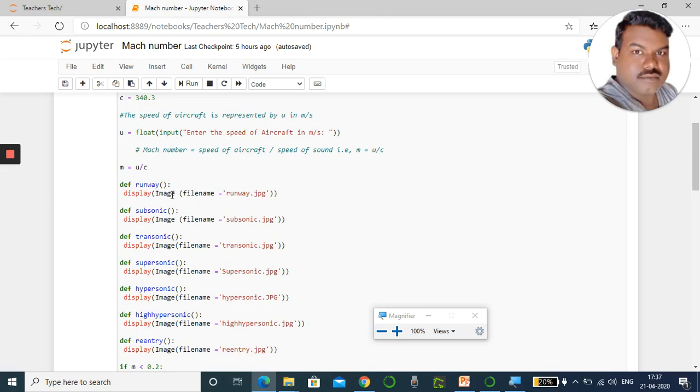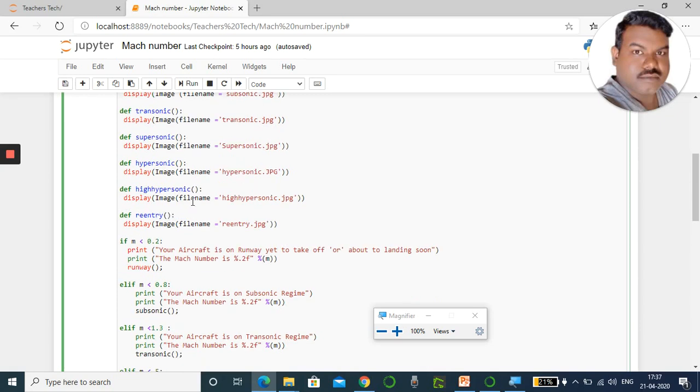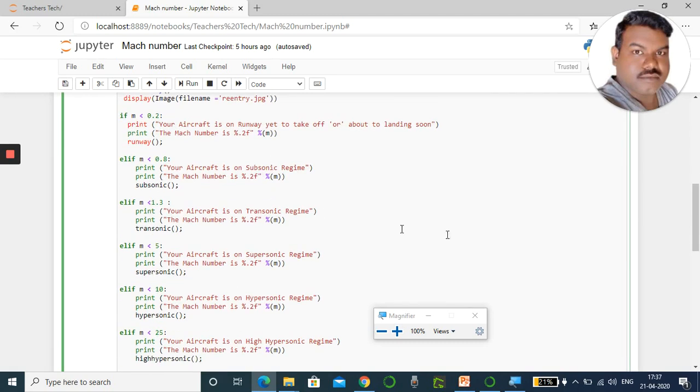Now here the code which I have written is to call the file runway.jpg. This is similar for runway, subsonic, transonic, everything. I have written to call those particular pictures. Okay, next.